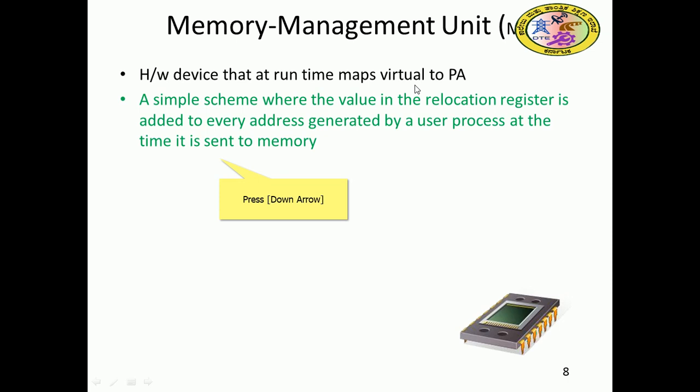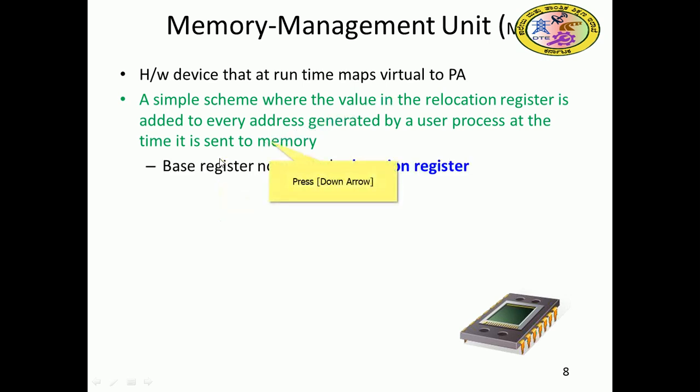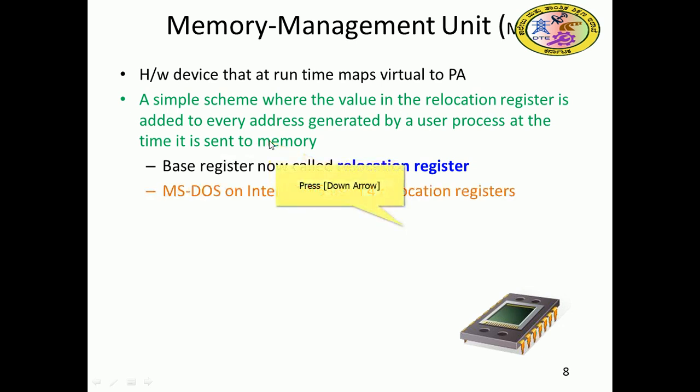A scheme of relocation register is included to compute the address for a user process at the time it is sent to memory. The base register we have seen is called the relocation register.